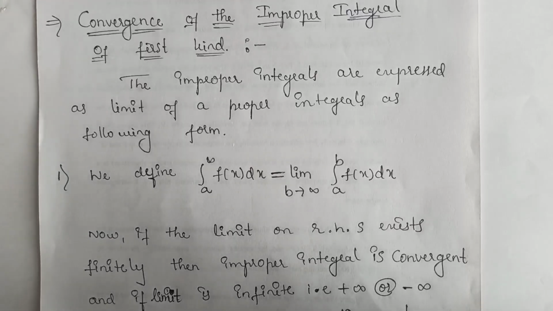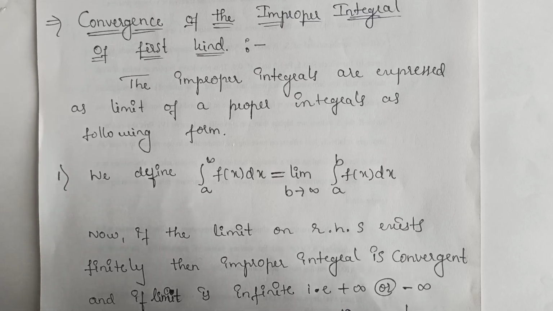Before testing the convergence of an improper integral, we convert the given improper integral into limit form. We know that there are three forms in the first kind.